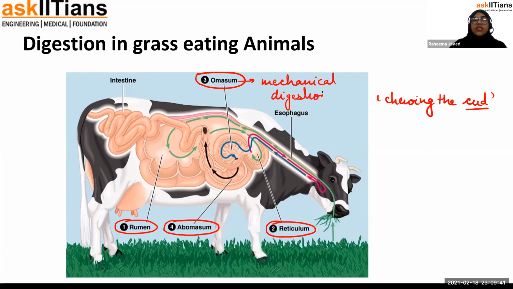So you see how much time it can take for digesting the cellulose. And that is why the size of these animals is not larger, but longer. We are taller, like human beings and our ancestors.